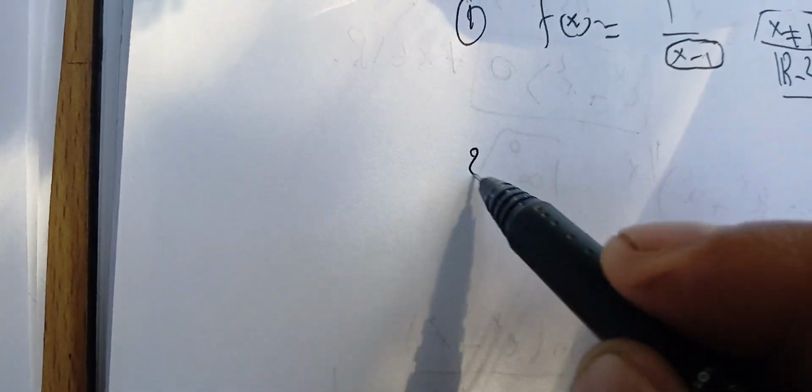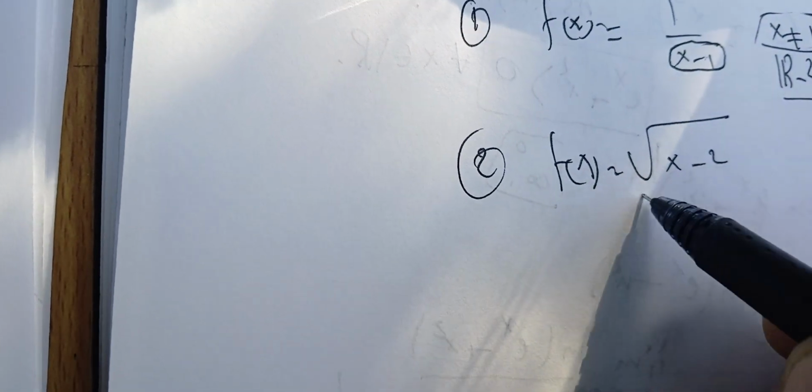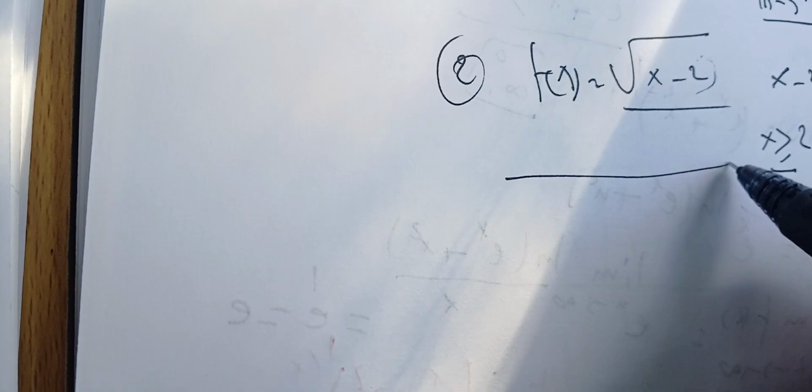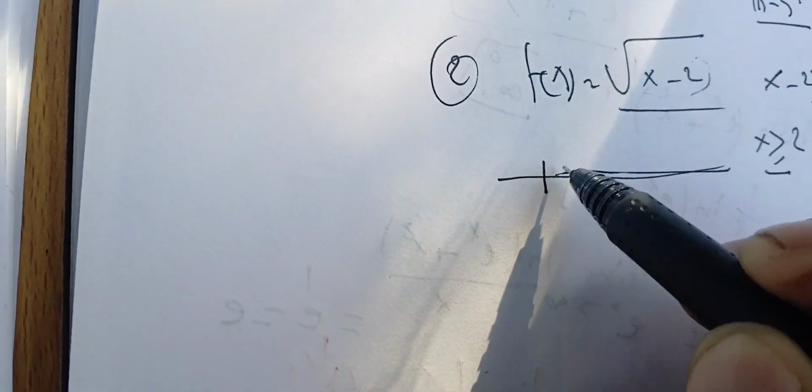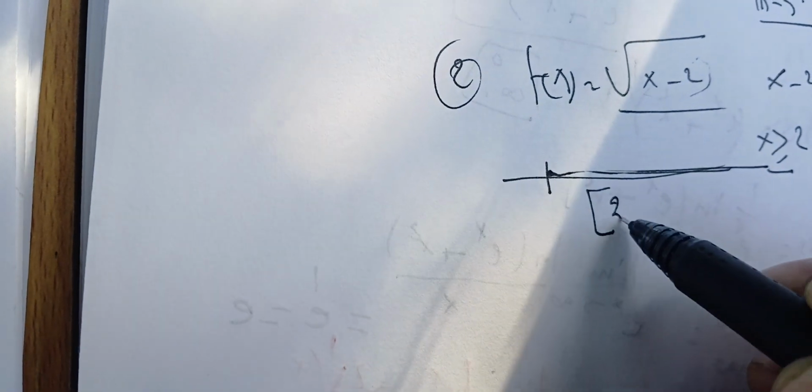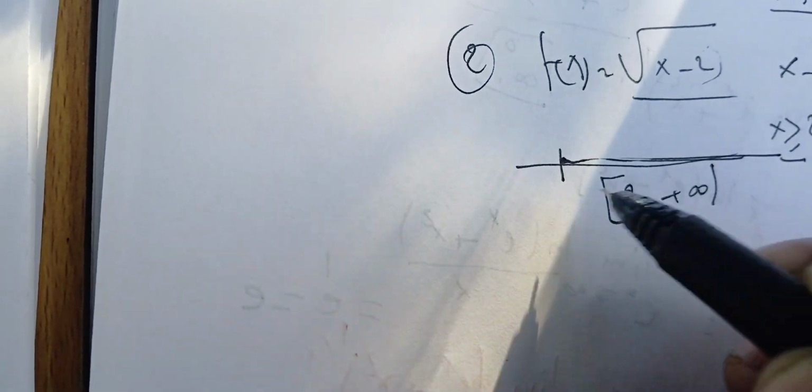Okay, next, let f of x be the square root of x minus 2. Here we want anything inside the square root to be positive. Therefore, we require this condition: x minus 2 must be positive. Therefore, the domain is x bigger than 2. So here, on our line, we see that we're going to have 2 and up. Therefore, the domain is (2, plus infinity).